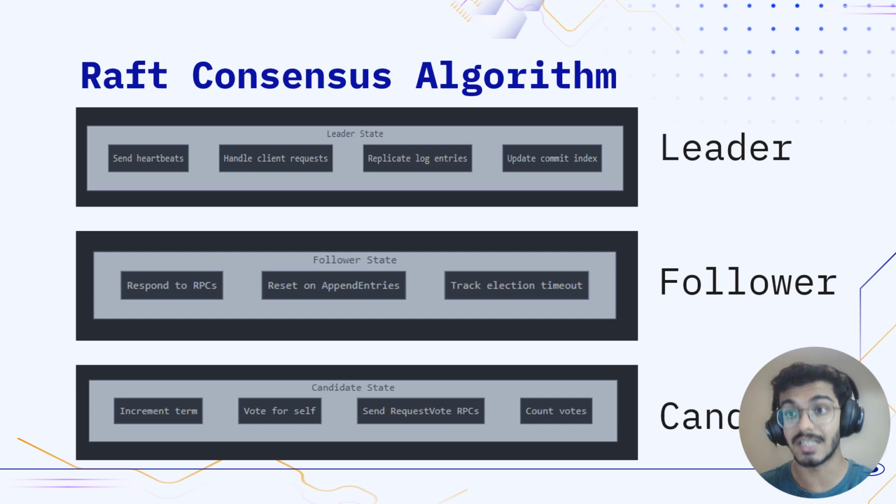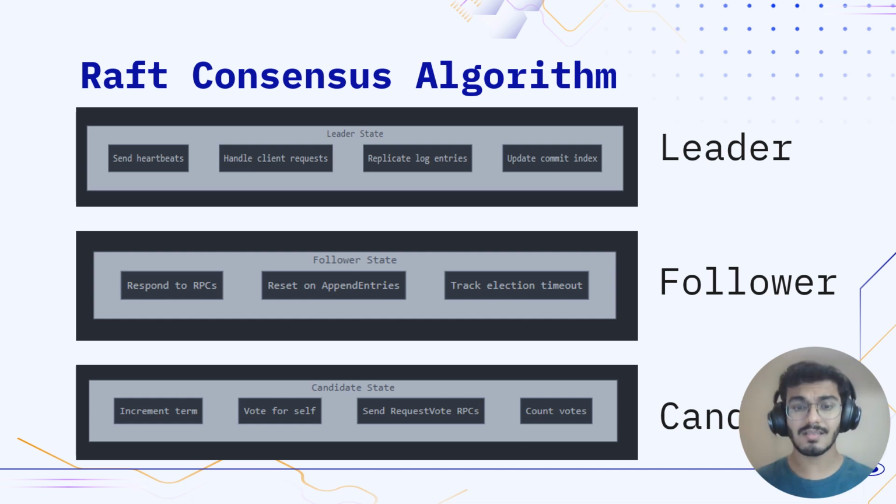In order to become a leader, a server has to gain the majority of the votes. For example, say there are n servers present in the whole system, then the leader has to gain more than n/2 votes in order to become the leader. This ensures reliability in the whole system.